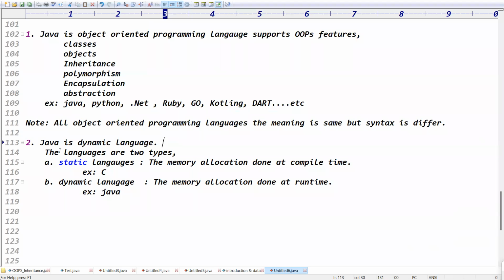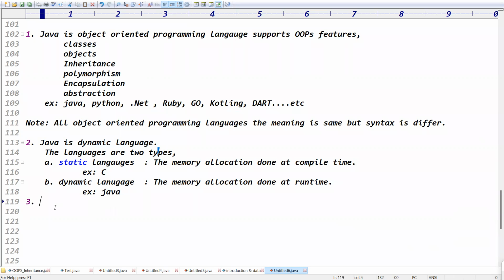And the second point is that Java is a dynamic language. There are two types of languages, guys: static language and dynamic language, right? Dynamic language means the memory allocation is done at runtime. Java memory allocation, everything is done only at runtime. That is the point, guys.